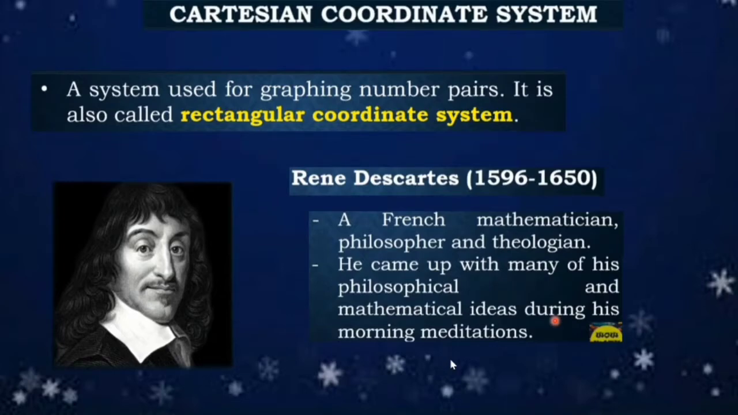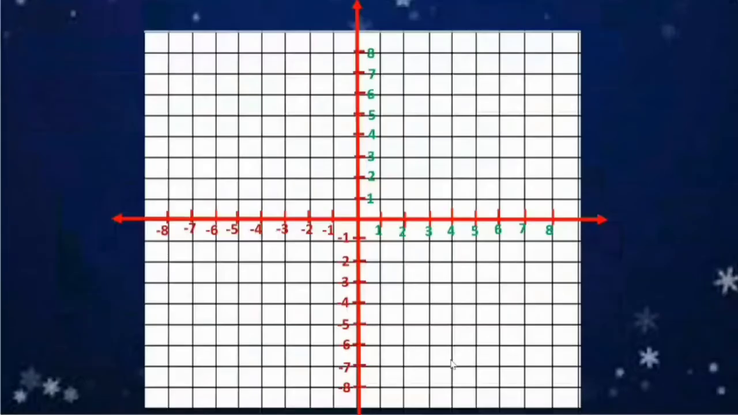So Sir René Descartes, nagme-meditate siya or mas gumagana yung utak niya during morning. Okay? So may mga tao po talagang ganyan. So, yan po yung characteristics ni René Descartes who discovered the Cartesian coordinate system.